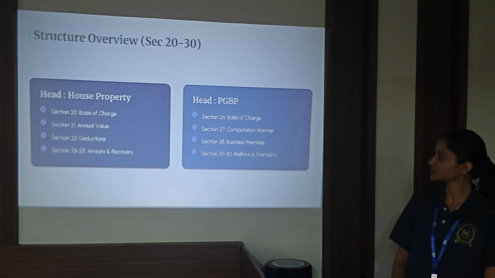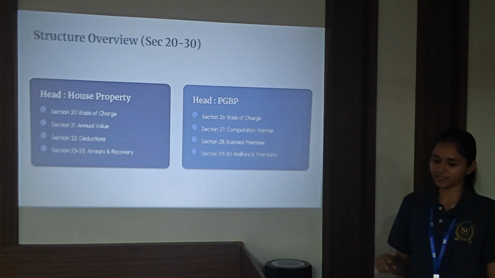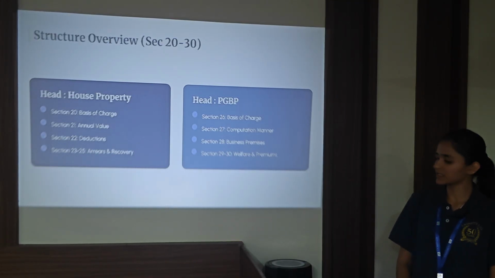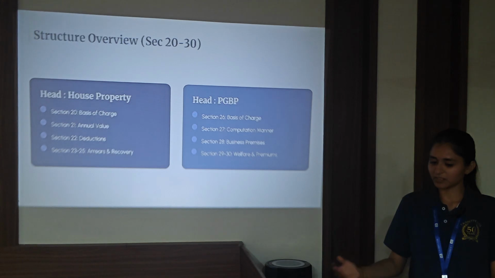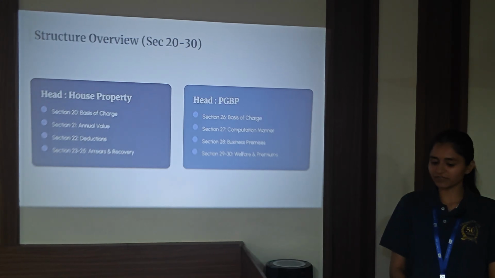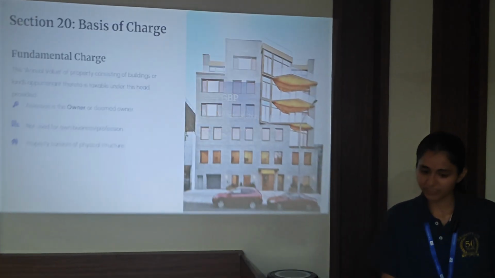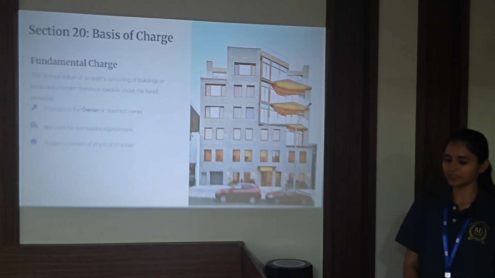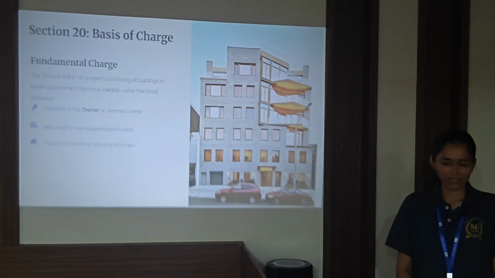Then after section 25, section 26 starts with another head of income, PGBP. First one is the basis of charge. Second is the computation manner. Then section 28 to 30 is of all the various business expenses that we can claim as deduction. Starting with section 20, priorly it was covered in section 22 in the previous Act.